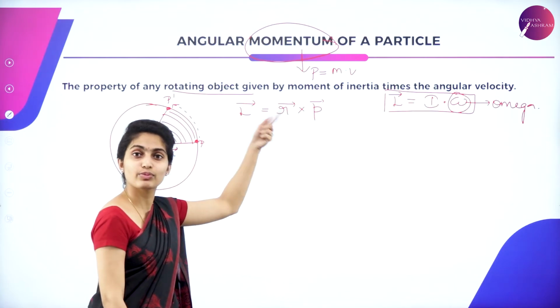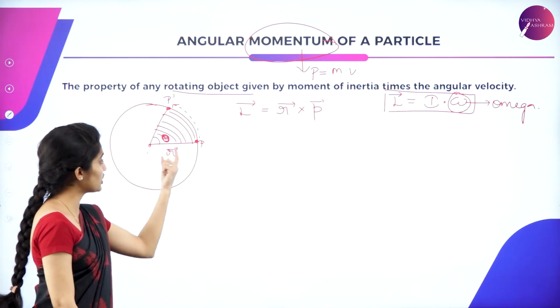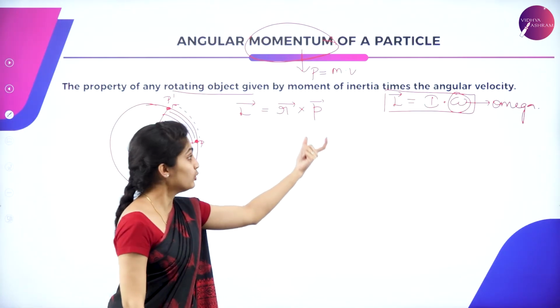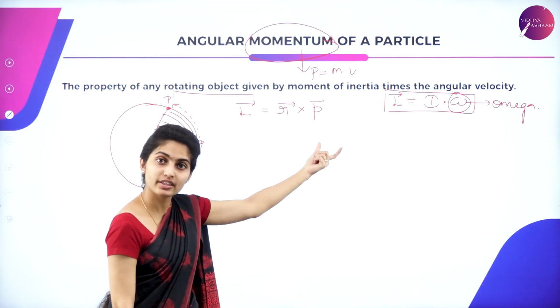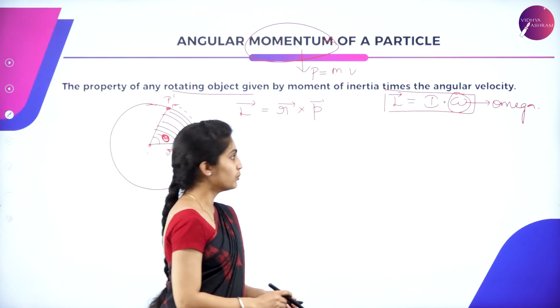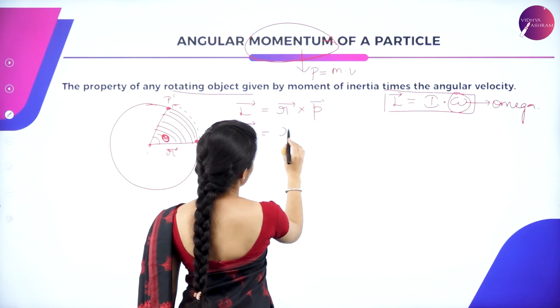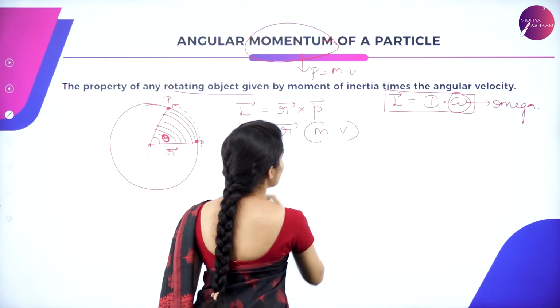This is the distance when it undergoes rotation, that is this radius distance, that is a position vector. So you have angular momentum is equal to the particle, that is m into v, the linear momentum of the particle. Which particle? The one which is undergoing rotational motion. So here we have vector L is equal to vector R, and here it is m into v.